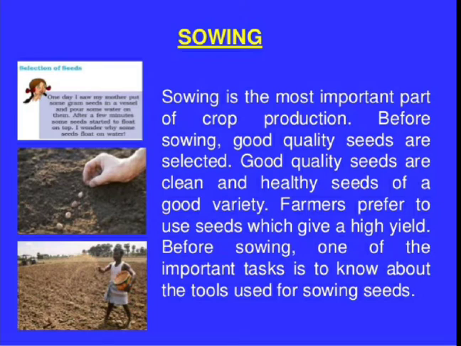And what is done in the preparation of soil? That is tilling and plowing. So what is tilling and plowing? The process of loosening and turning of the soil is called tilling or plowing, and that can be done by the traditional method as well as by the modern method.